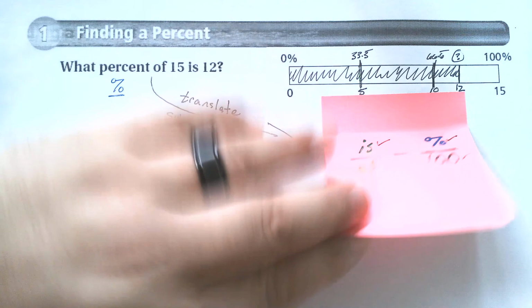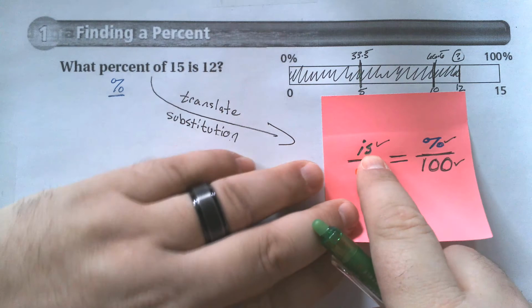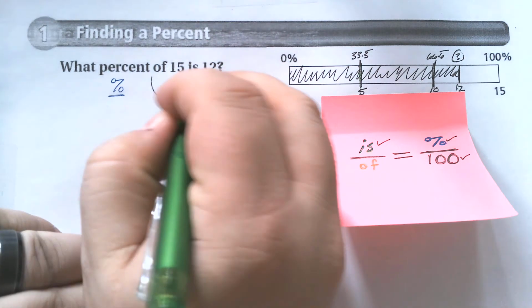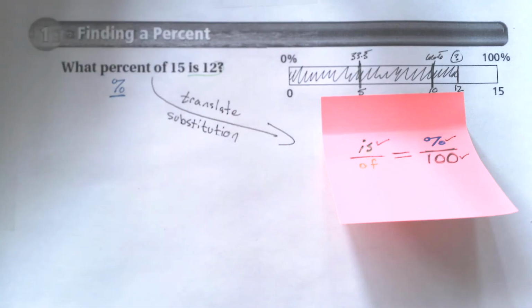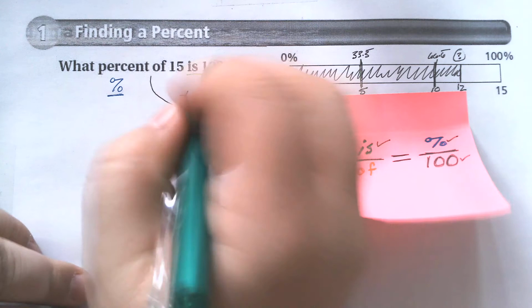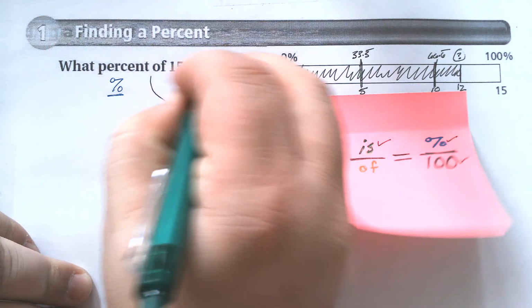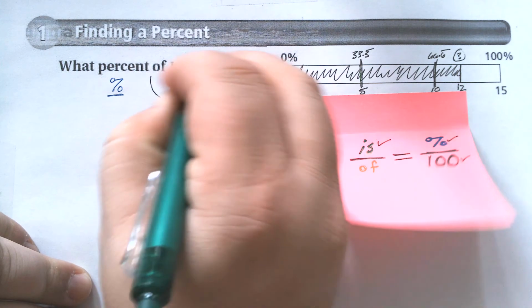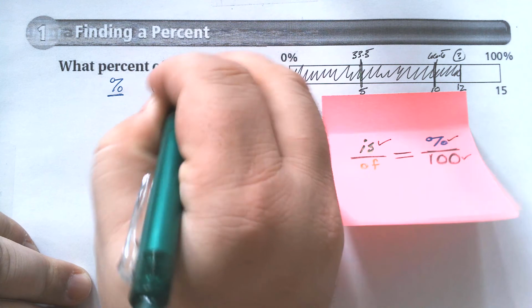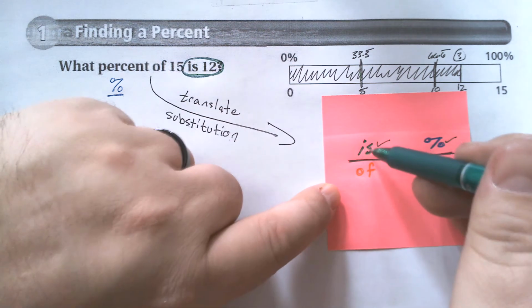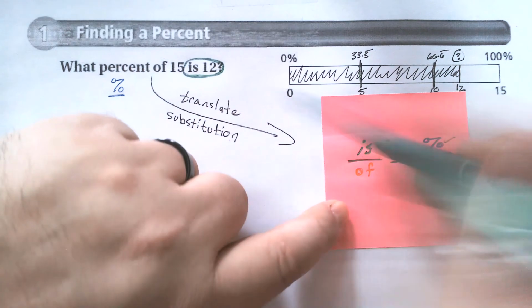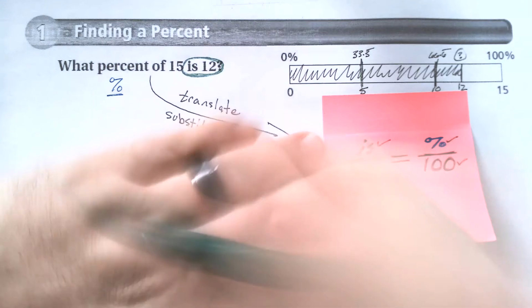So next thing I look for is the is. I'm going to find the word is, and I'm going to circle the word is and the number to the right. Oops, I grabbed the wrong green. What this is telling me is instead of writing the word is here, I'm going to write that number. That's my substitution.